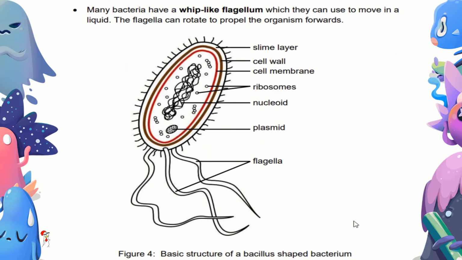Here is a diagram of bacteria. A bacillus shaped bacterium, it's a rod-like shape. There is a slime layer, a cell wall, cell membrane, there are little ribosomes, and this is the nucleoid, plasmid, and these are the flagella. They help the whole bacterium to move in liquid, right?